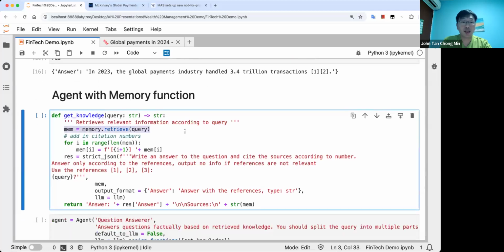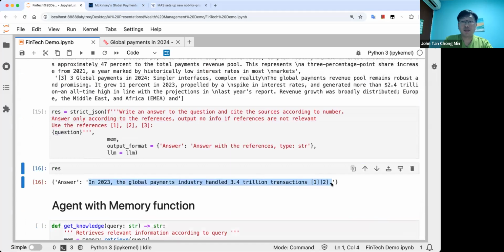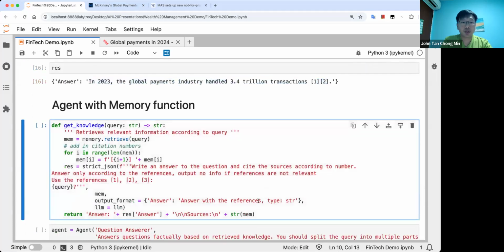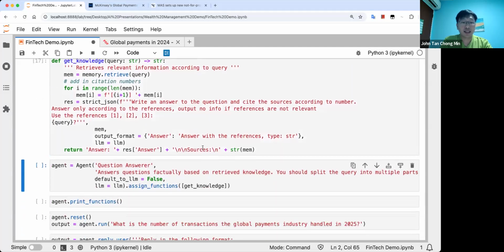So here we retrieve from the memory, we retrieve top K based on the query. Then we use the StrictJSON call that we saw earlier to write out the answer in a form like this, with the cited sources. So you can see that if we run this, we can get the answer and the sources.